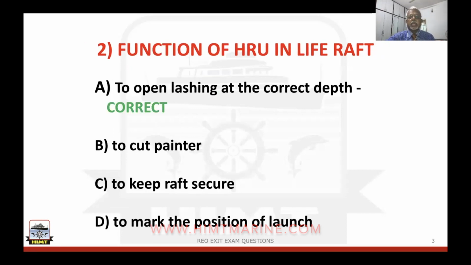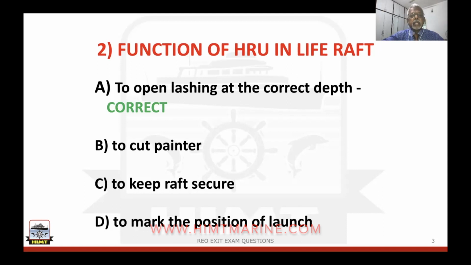The second question is on the hydrostatic release unit, the function of HRU in a life raft. As you can see, four answers are given again. The first one is to open lashing at the correct depth, to cut the painter, to keep the raft secure, to mark the position of launch.